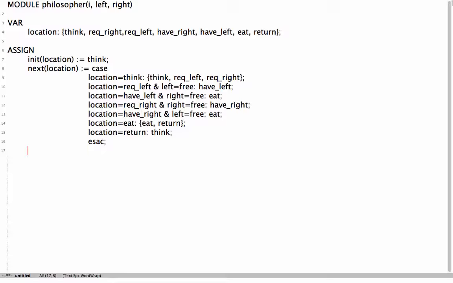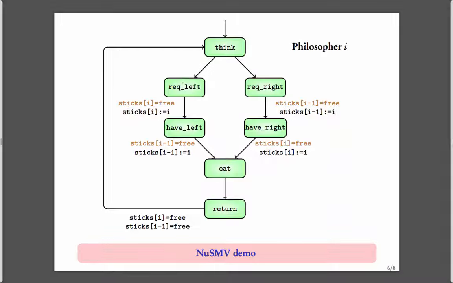Now we need to define the next for the variables left and right. Next of left, if you see, this is the left stick. If the location is request left, then the left stick should be set to the value I. And when going back to think, the left stick should be made free again. Let us now write it.